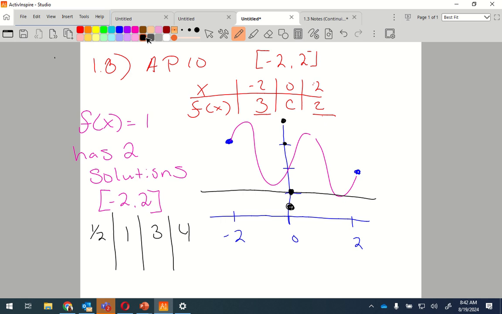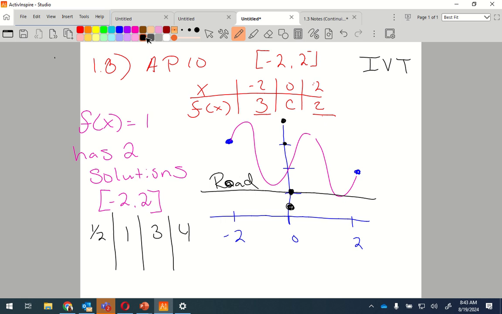Okay, remember the road is 1. Here's my road. There we go. Okay, there's my road. For the chicken to cross the road 2 times, and me to prove it using the intermediate value theorem, think about this. I could say that this has 2 solutions. That means that the chicken crossed the road twice. Which one of these might work? That's going to tell me the path that the chicken took.